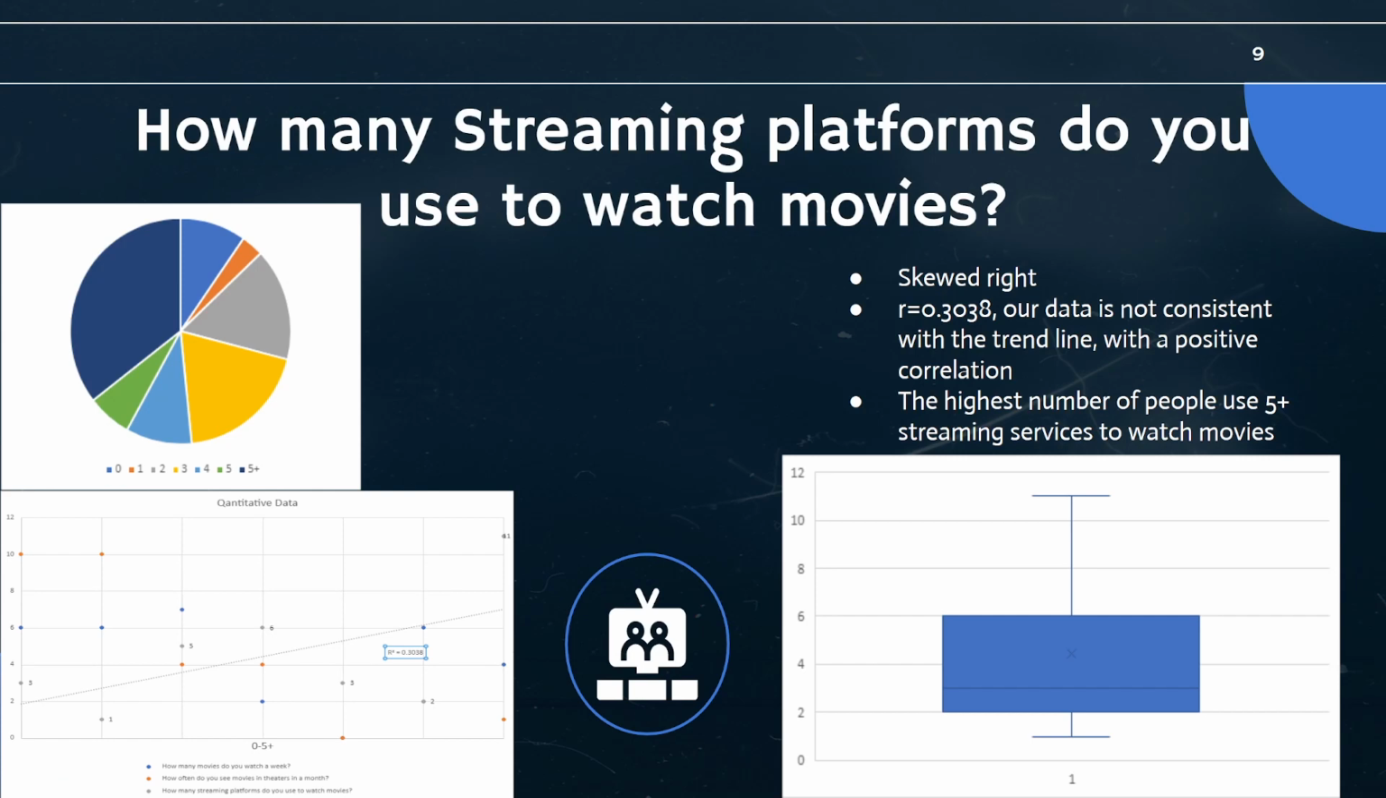The way that I had this arranged on my questionnaire was 0, 1, 2, 3, 4, 5, and then 5 plus. The reason I'm not able to display these X values down here on these individual lines is because 5 plus isn't considered a value. So I don't know, it's kind of weird. Excel's a little wonky.